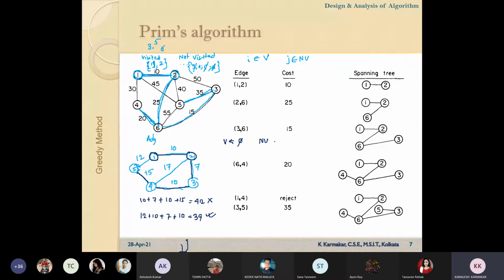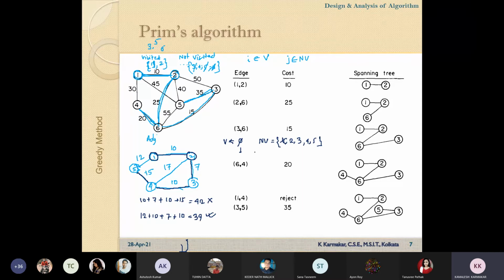So initially this set contains vertices 1, 2, 3, 4, 5 in this graph. Now we can start from any vertex. As we have chosen vertex 1, vertex 1 will be eliminated from this set and added in this set V, the visited set.